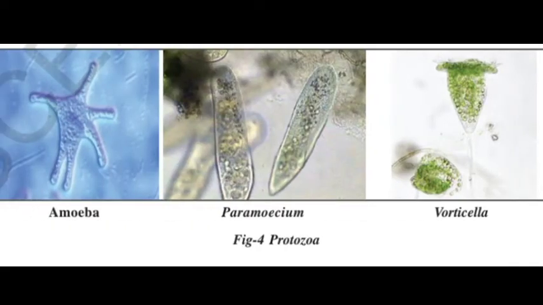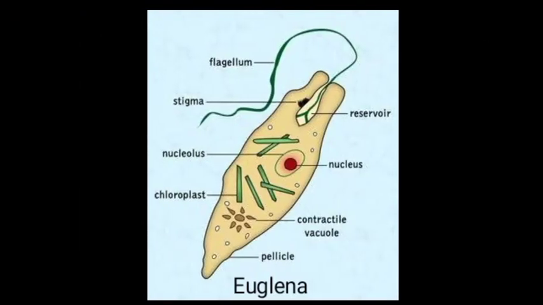Next, protozoa. Amoeba, paramecium, vorticella, etc. are protozoans. Example we have here Euglena also. It is also a protozoan. It has flagellum, stigma, nucleolus, chloroplast, pellicle as the covering, contractile vacuole, nucleus, reservoir.